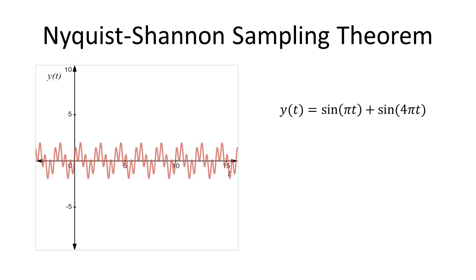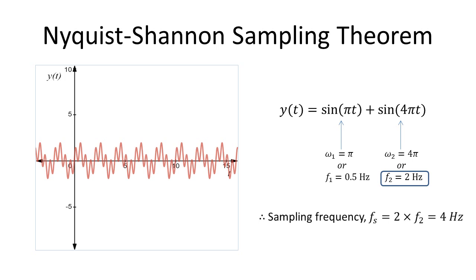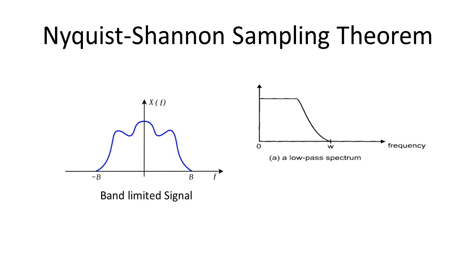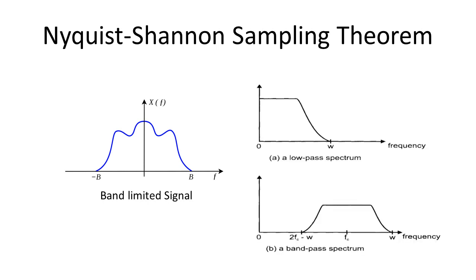If we consider this signal, which is represented by the equation y equals sin(pi t) plus sin(4 pi t), it has two frequency components, f equals 0.5 Hz and f equals 2 Hz. So here 2 Hz is the maximum frequency component fm. So the sampling rate fs should be greater than or equal to 4 Hz in order to accurately obtain the original signal. One thing to note here is that the continuous signal must be a band-limited signal. A band-limited signal has no frequency component above a certain maximum frequency. It may be a low-pass spectrum or a band-pass spectrum. So, in order to apply the sampling theorem, the signal must have a maximum frequency limit.